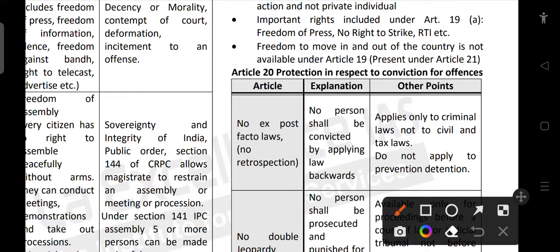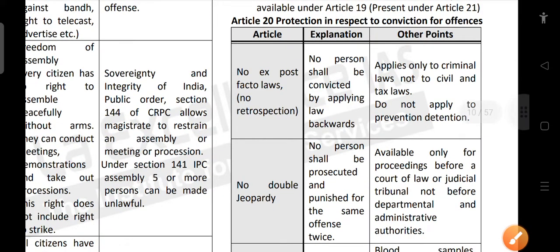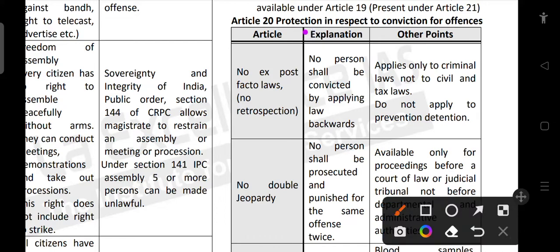Now the next article is Article 20, protection in respect of conviction of offences. There are certain explanations and other points we have to look at. First, there is a protection available to every person against conviction, right?